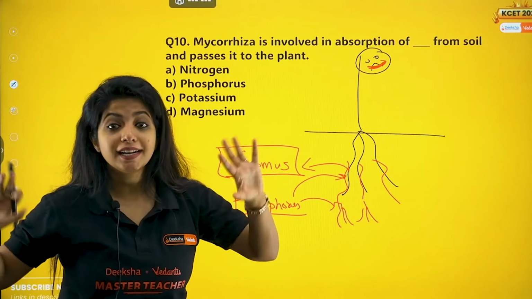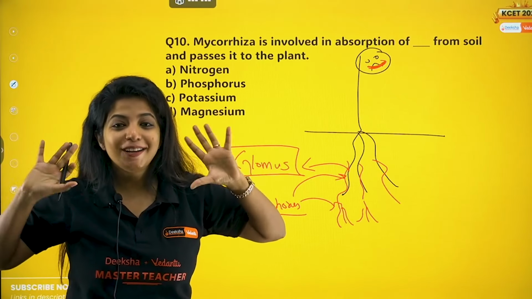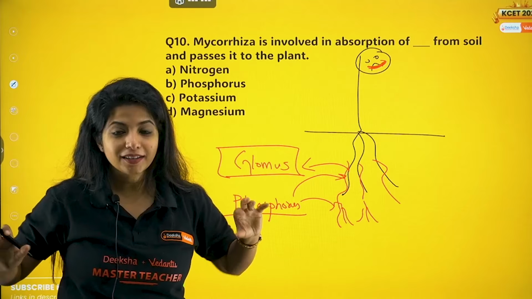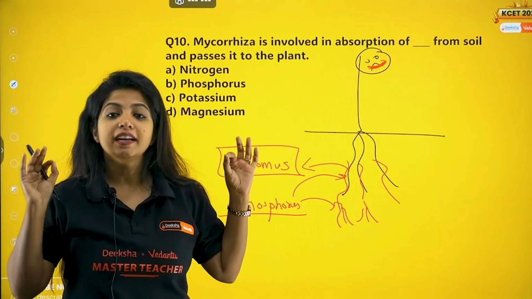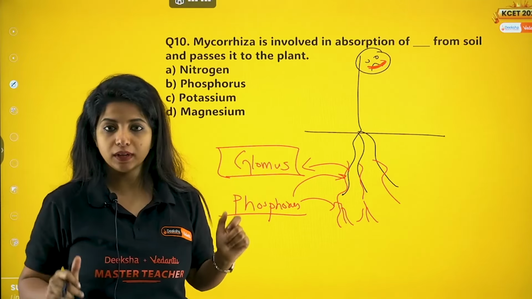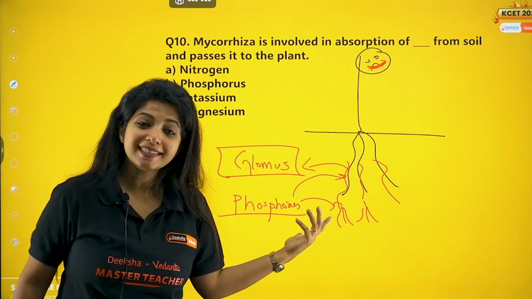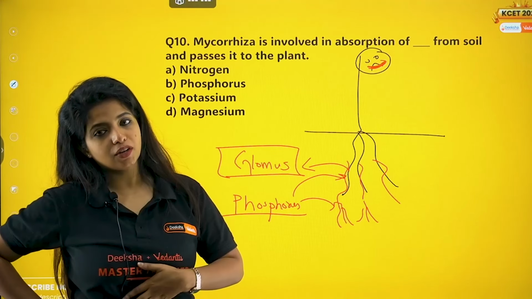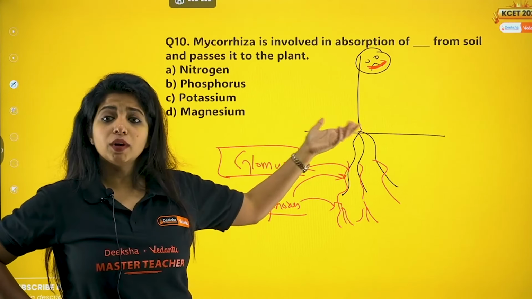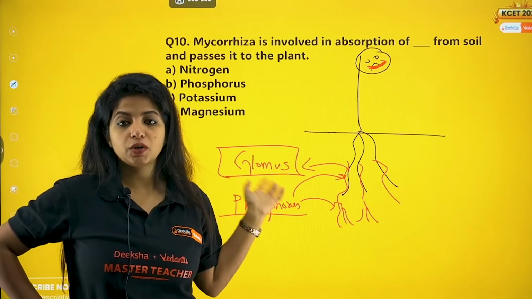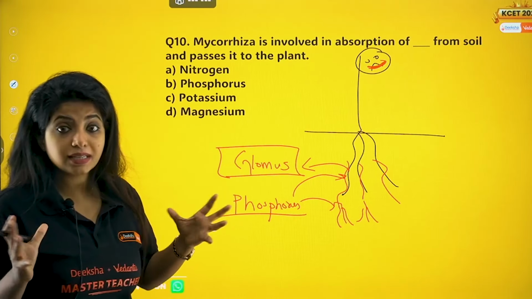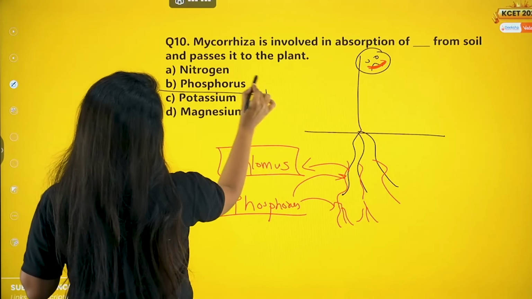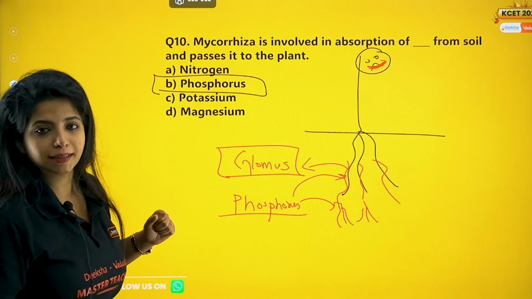It does not increase the yield. This is also a question. It does not increase the yield or the productivity of the plant. It's just that overall growth and development will be increased. Now, what does the plant do for this? The plant provides organic nutrients because it is the one undergoing photosynthesis, right? That's why it provides the organic nutrients needed for the fungus. It's a symbiotic association where you are giving phosphorus.